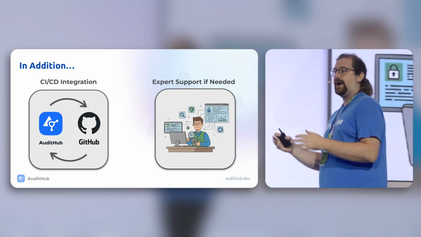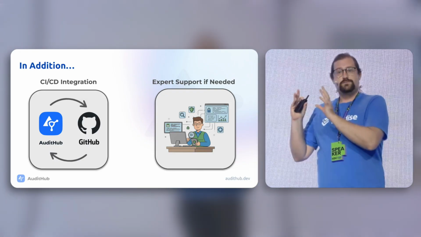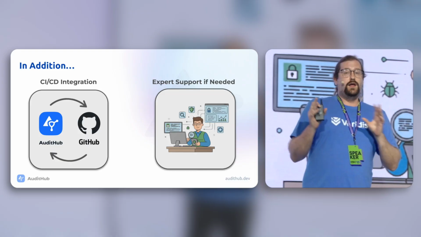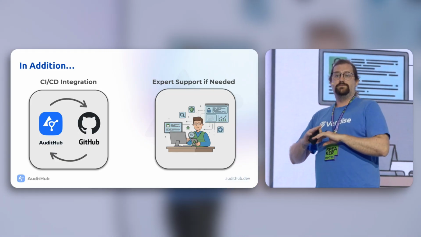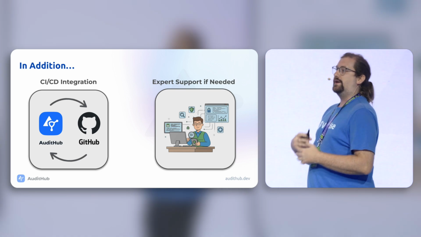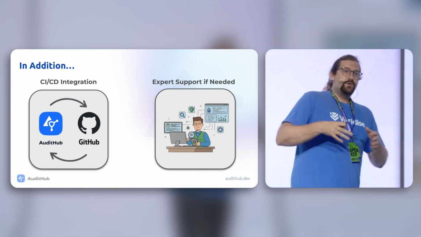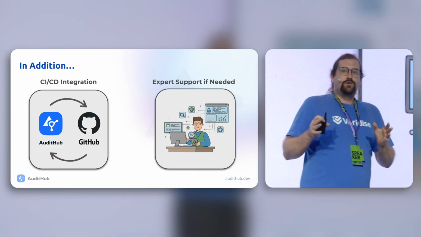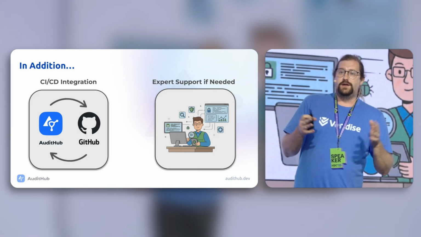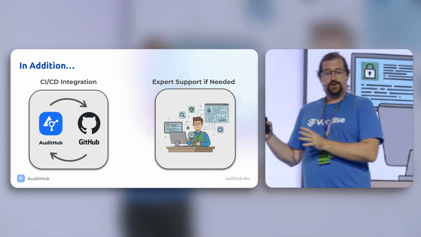So this means that after configuring AuditHub, you can go and integrate all of these security-related scans into your CI/CD so that you don't have to go and initiate the security process yourself. Basically, as you push code, as you create PRs and stuff like that, you have security already integrated because that code will be sent to AuditHub and it will try to identify any security-related issues and it will provide that feedback directly back to you.